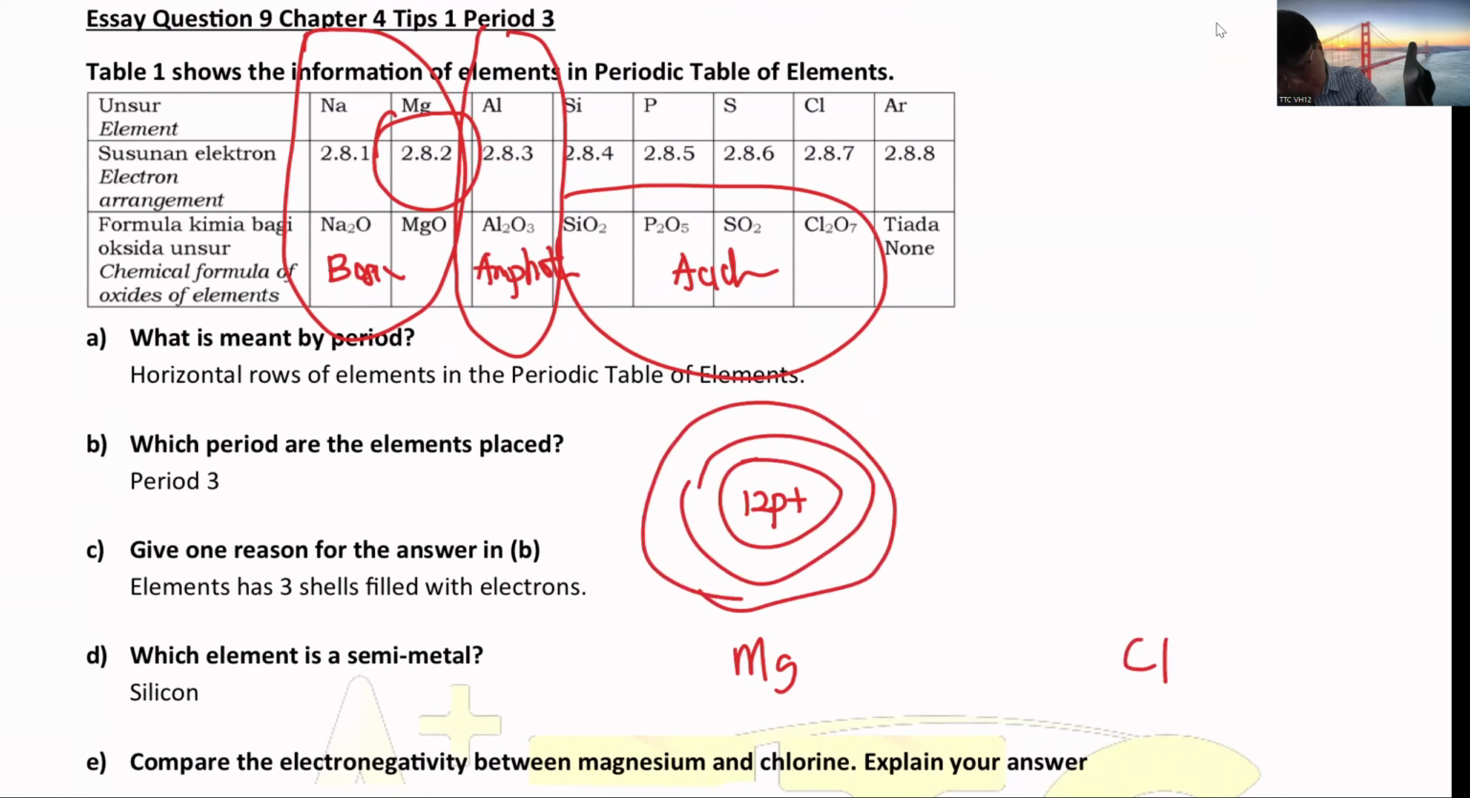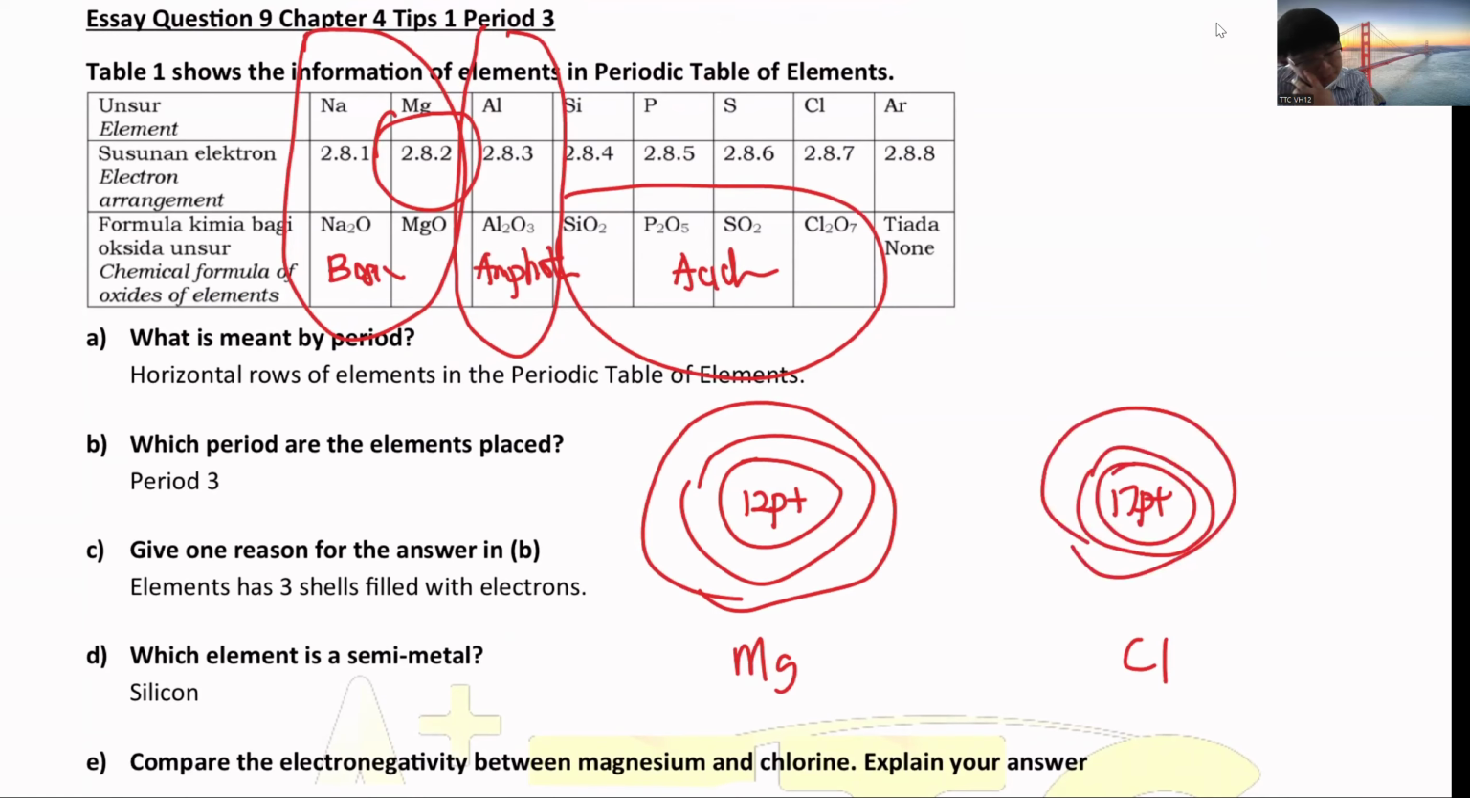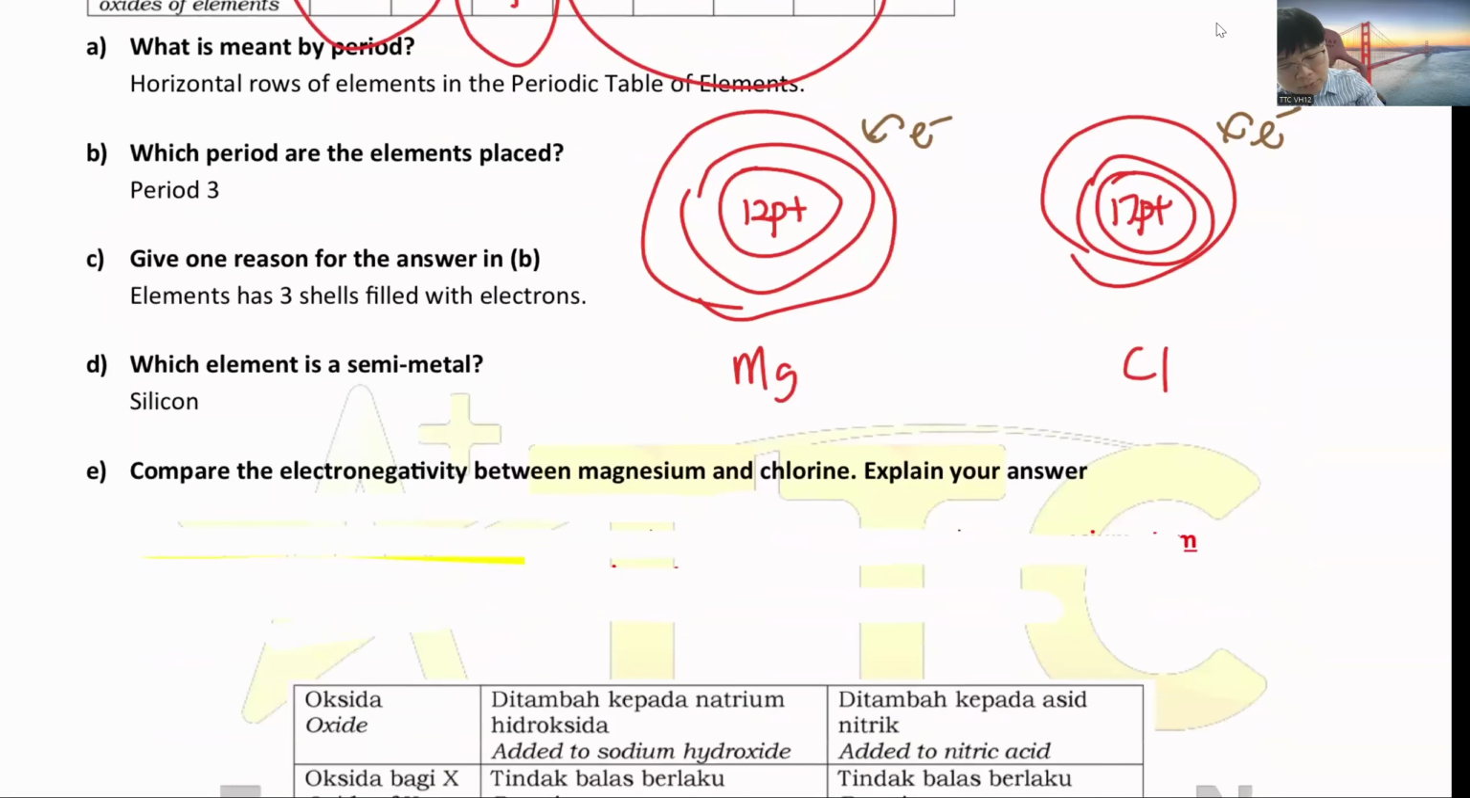Then for chlorine, it has 17 protons in the middle. It has a smaller size because when going across the period, when you get more protons, the attraction force is stronger, so all the electrons will be pulled closer and the size is smaller. So now they compare the reactivity, electronegativity, the ability to attract electrons. Who attracts electrons more easily? Of course, it will be chlorine.